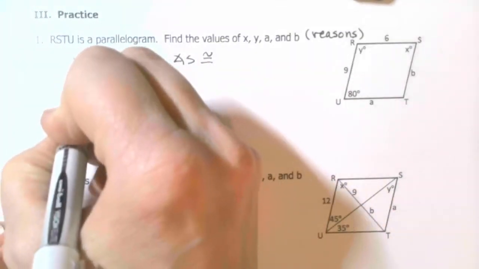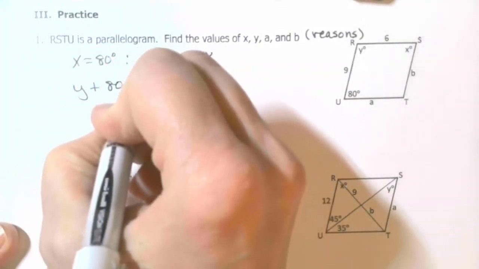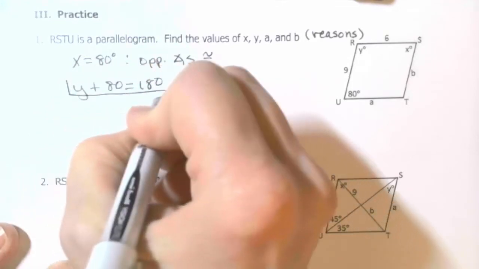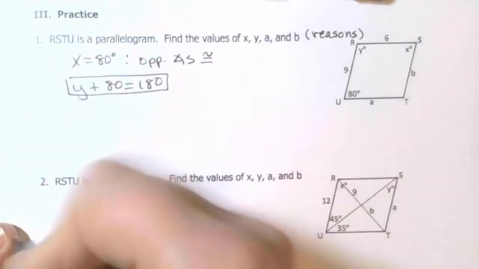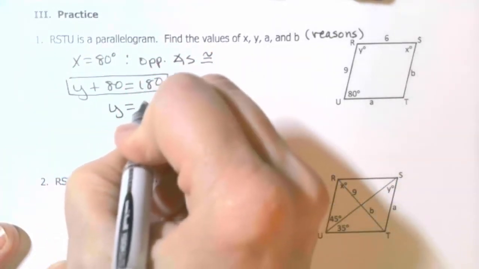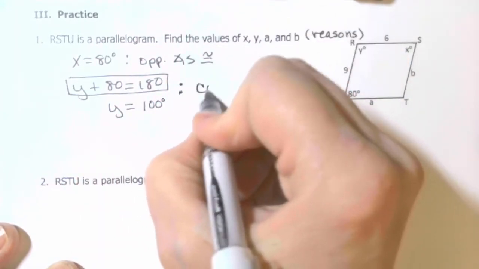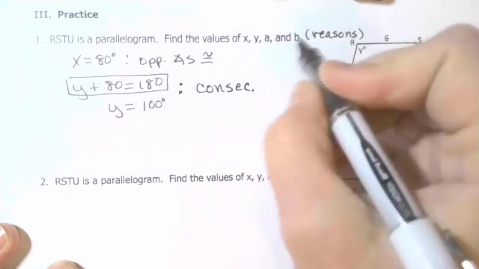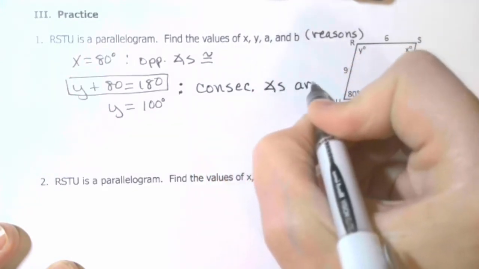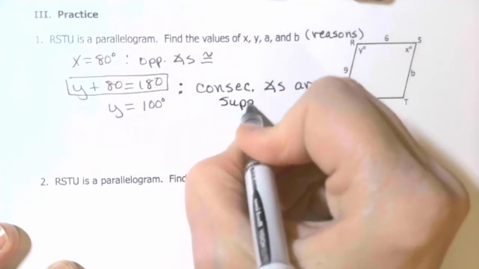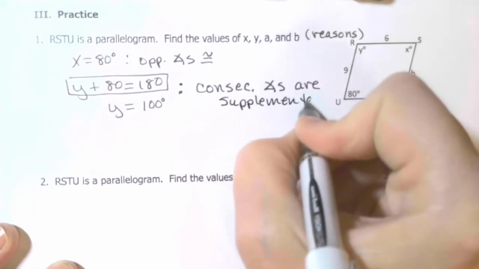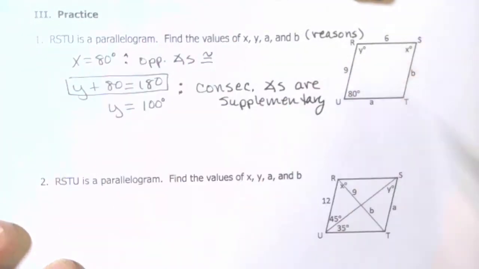So our little mini equation, Y plus 80 would have to be 180. And when you subtract 80 from both sides, y equals 100 degrees. And again, your reason would be consecutive angles are supplementary. They add up to 180.